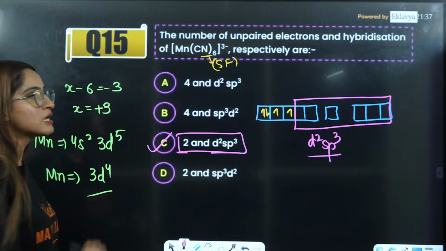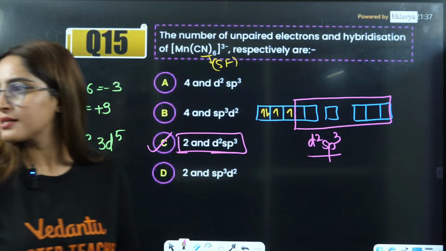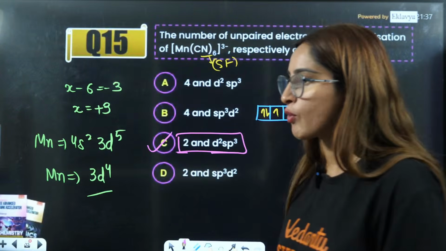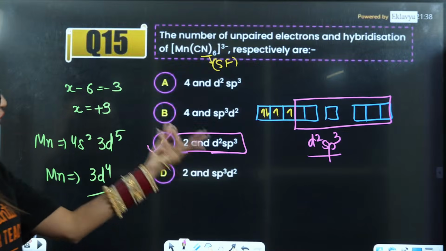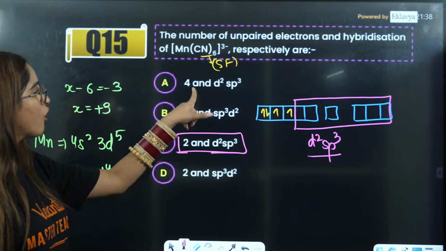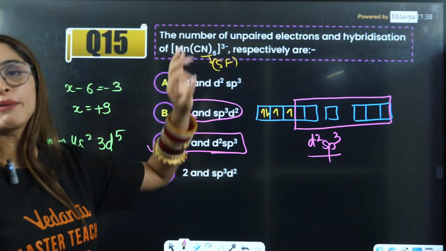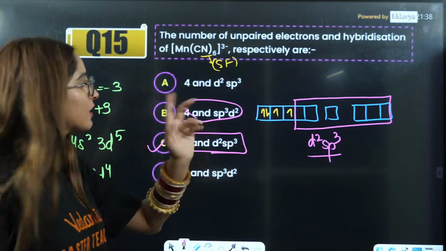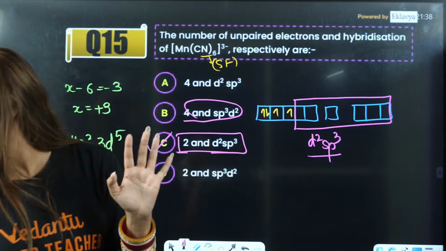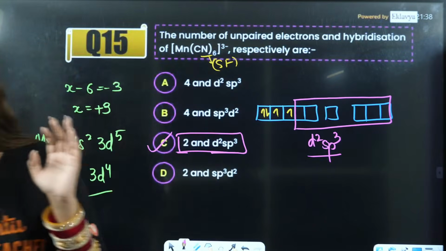So the answer is C, C is the correct answer. Is that clear to everybody, how C is the correct answer? In the exam, fluorine was given. If fluorine was given, that is a weak field ligand, and weak field ligand means no pairing will be there. Then the answer will be 4 unpaired electrons and sp3d2. Understood? Yes, everybody.